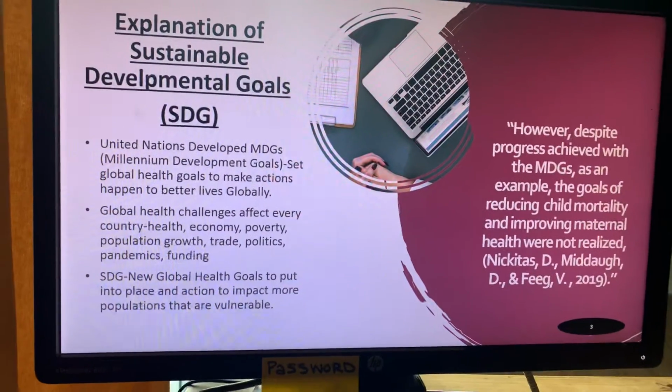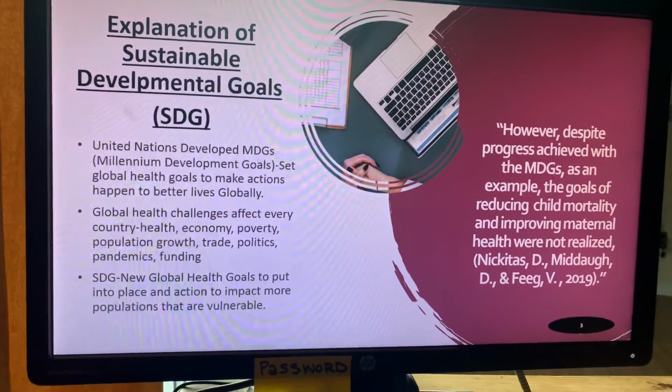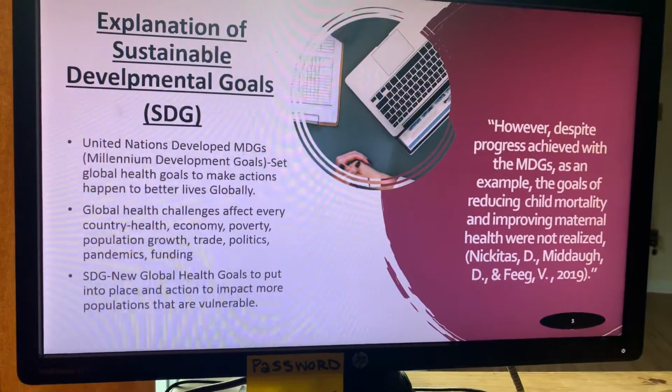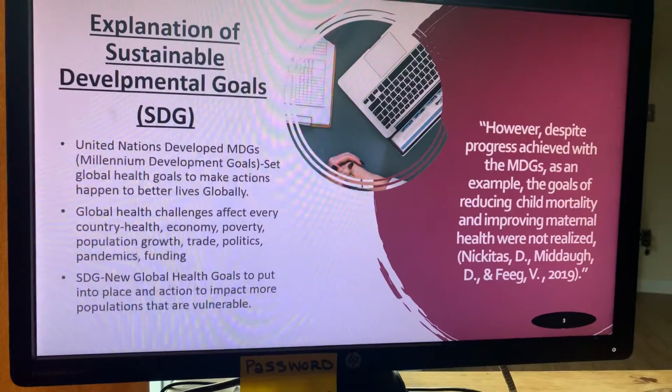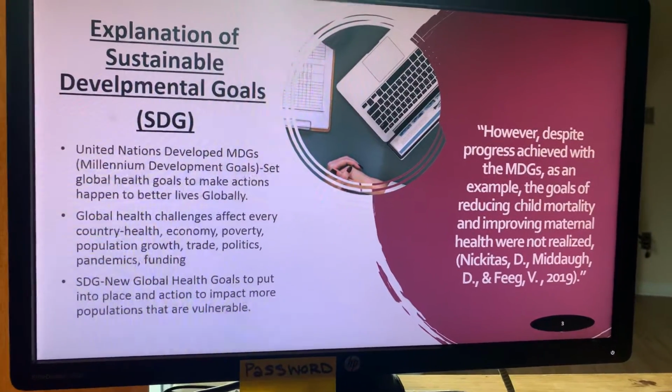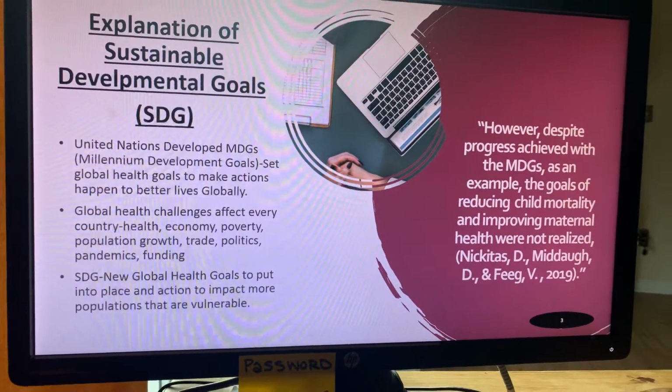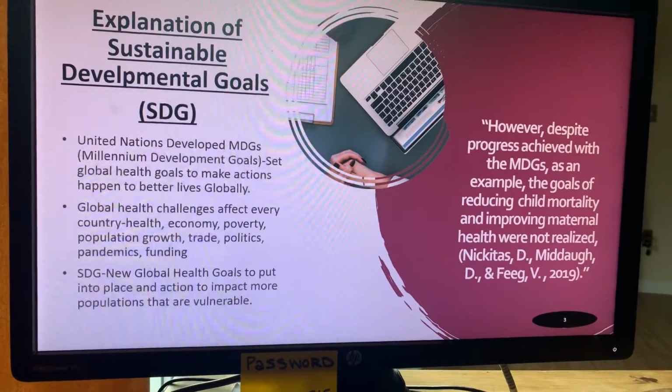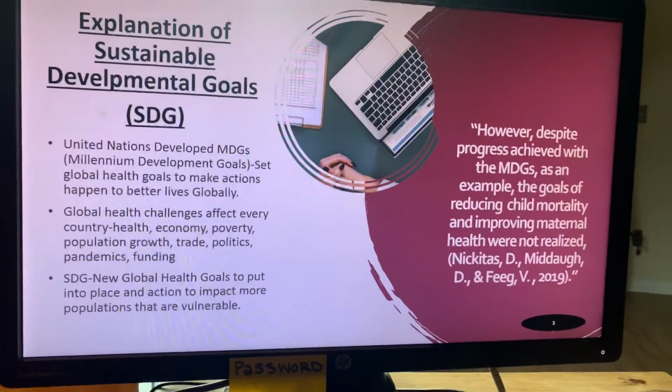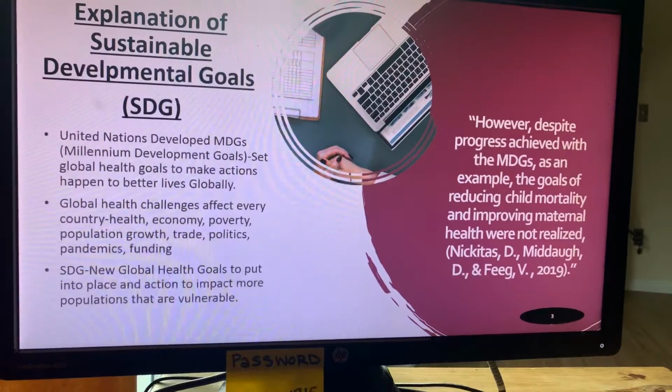The explanation of the SDG, Sustainable Developmental Goals. This came from the United Nations, who had developed MDGs, which were Millennial Developmental Goals. This was global health goals that made actions happen to better lives globally. Global health challenges affect every country.